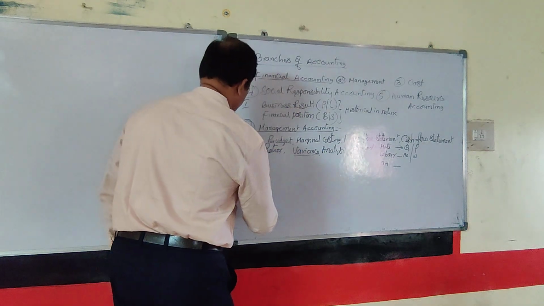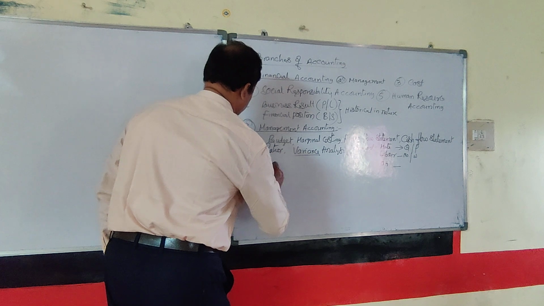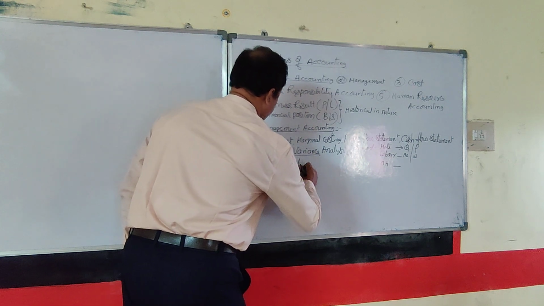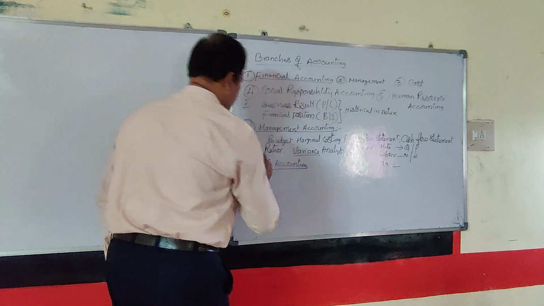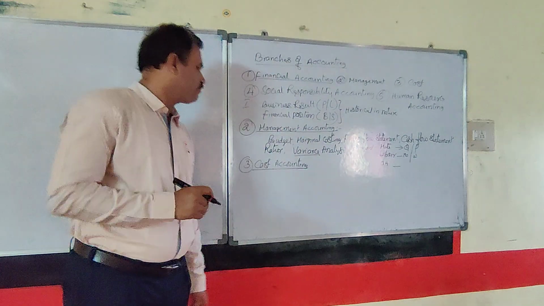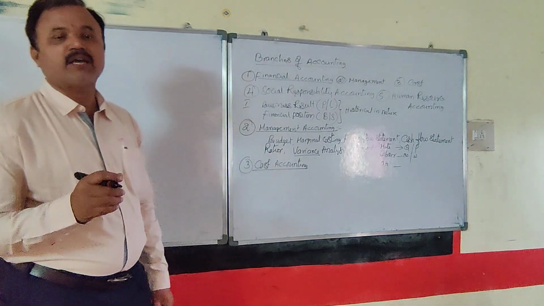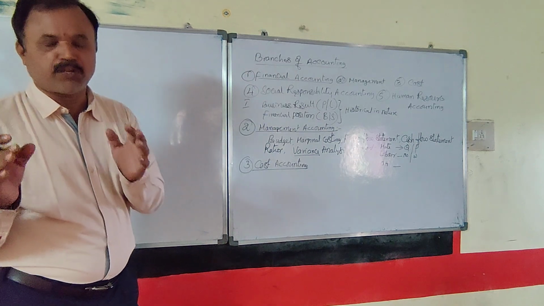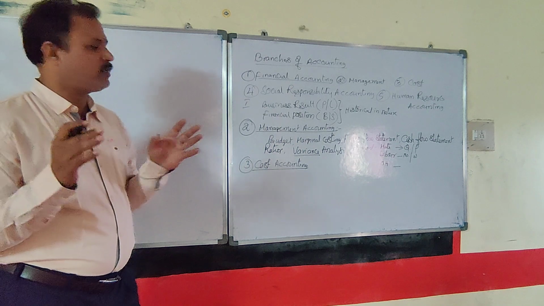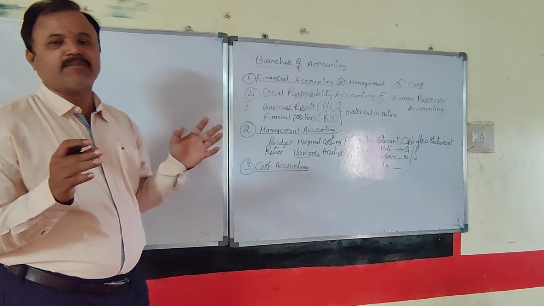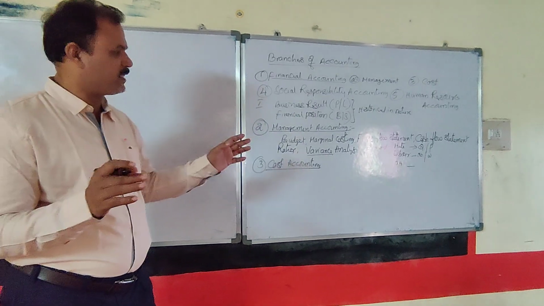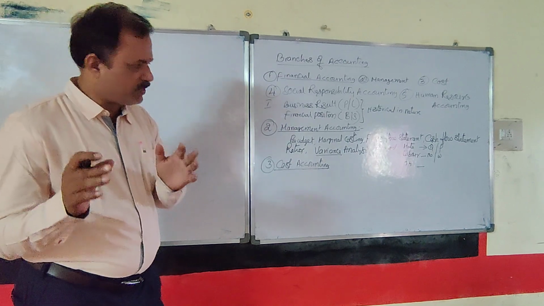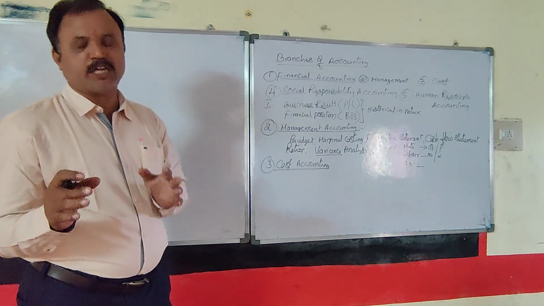Next, the third one is cost accounting. Cost accounting is related to the cost of production. Here, cost accounting represents the manufacturing activity as well as the fixing of sale price.